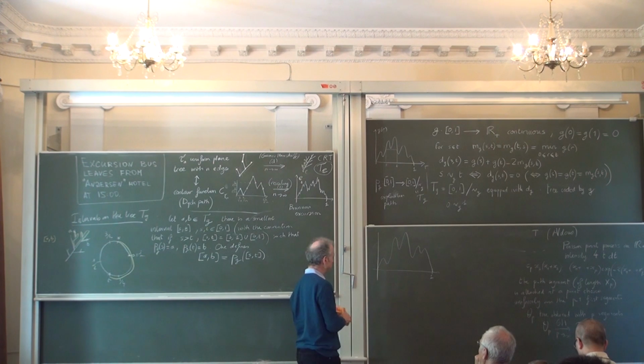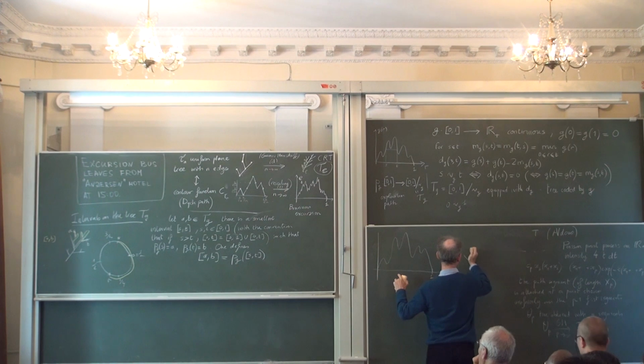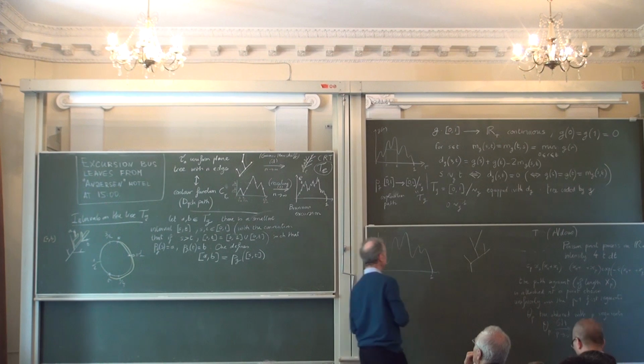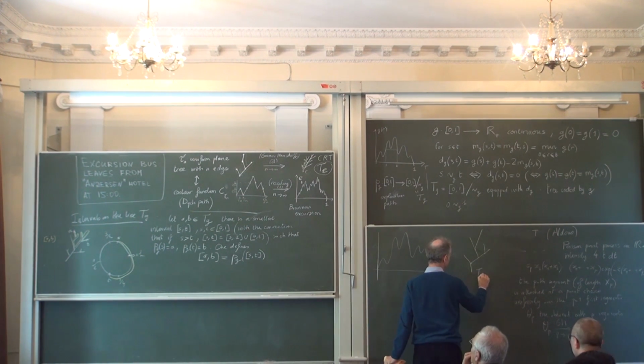So what is the tree associated with this function? Basically, I told you that your local minima are going to correspond to branching points. So I have a branching point here, I have another branching point here, maybe. Something like that. And here maybe I get this and this. So that's the tree T_g here.